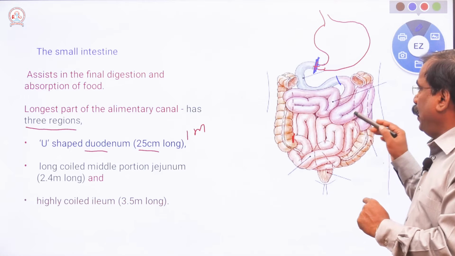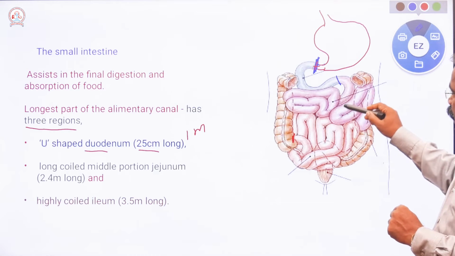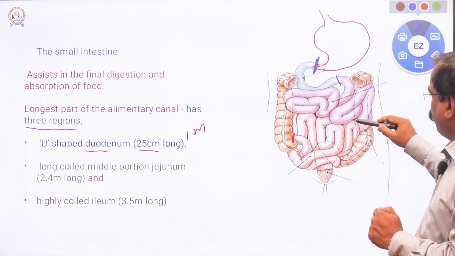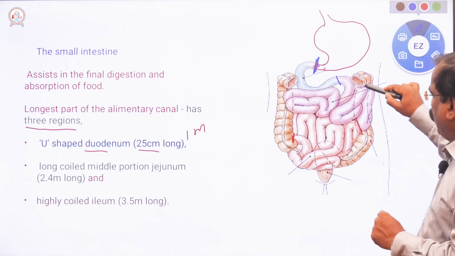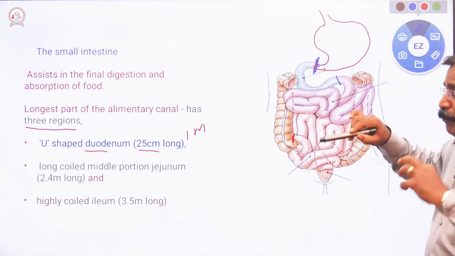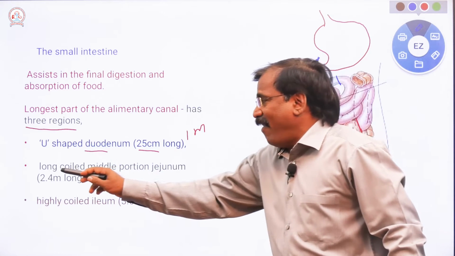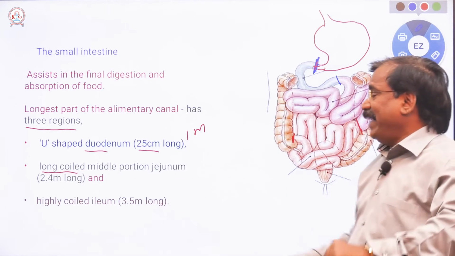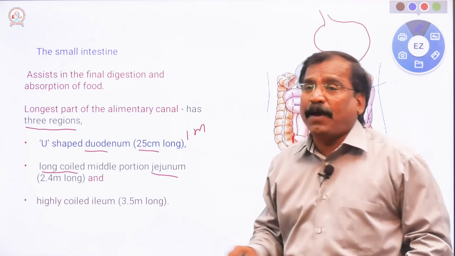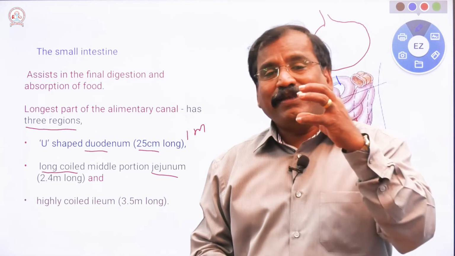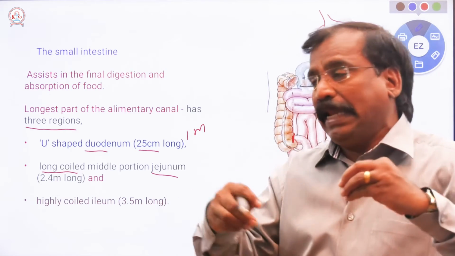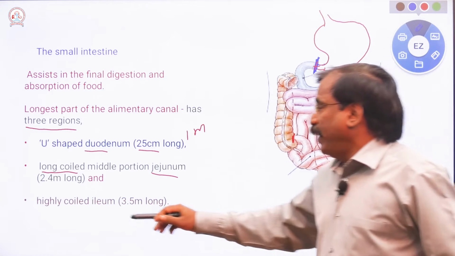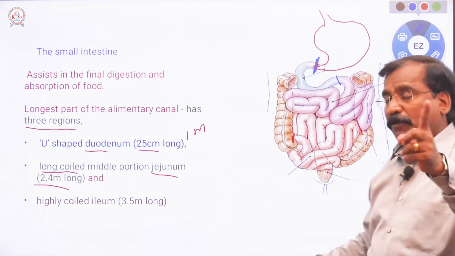And the next region, the pink color, from here to up to here, is the middle portion. It is long and coiled, called the jejunum. Jejunum is 2.4 meter in length. Important from a 1 mark point of view.